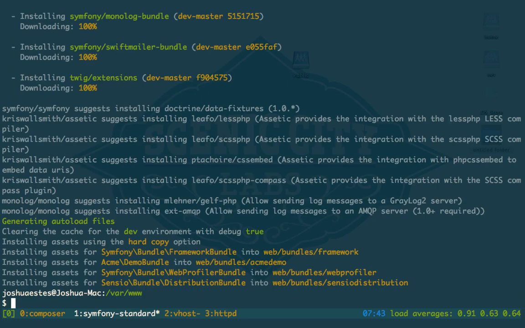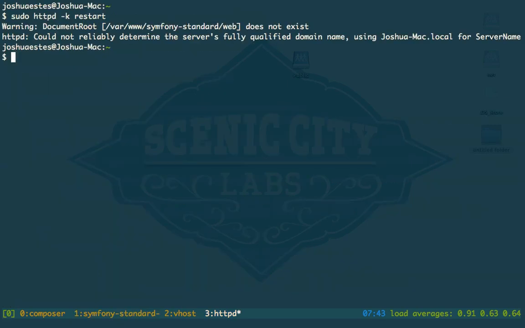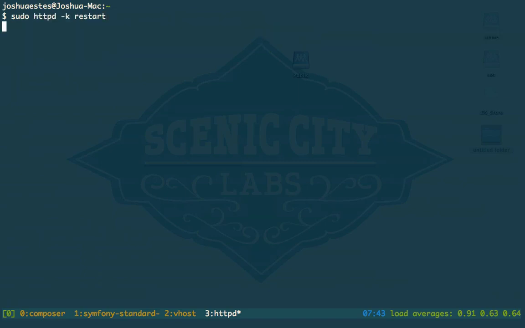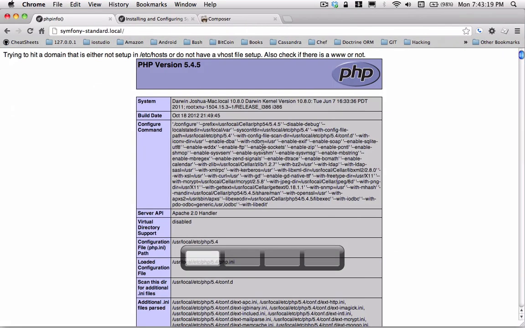Let's see if Symfony is done. Okay, so now that all this is done, we're going to go ahead and restart our web server.